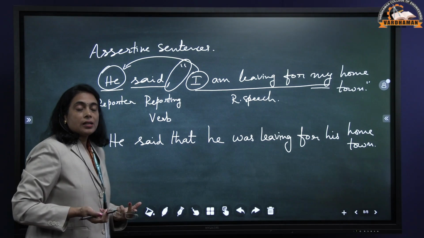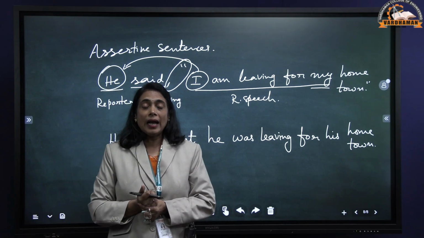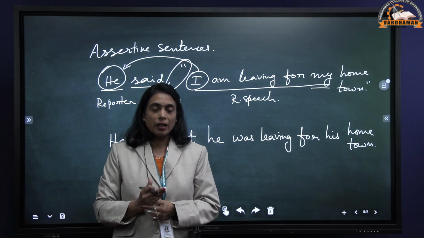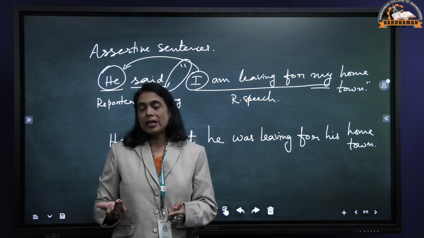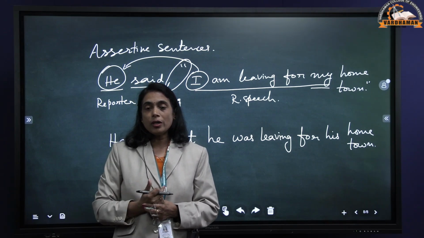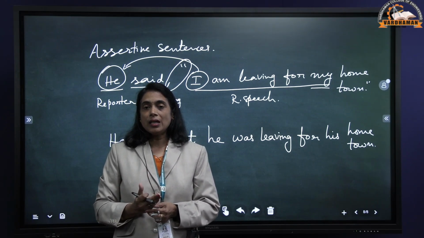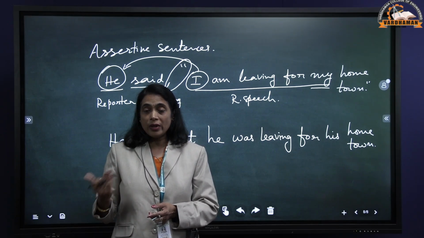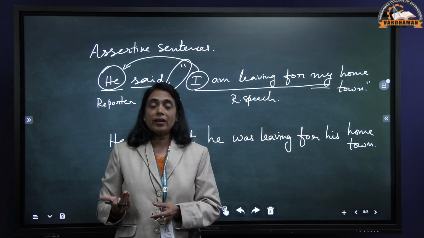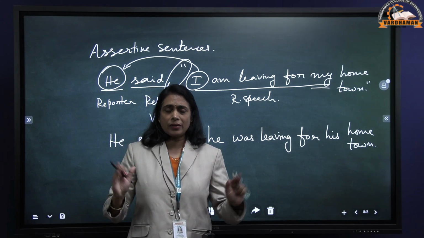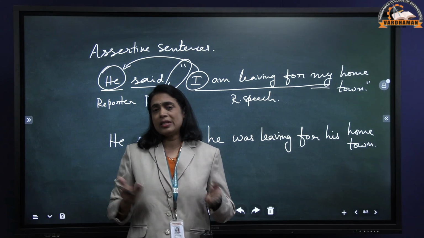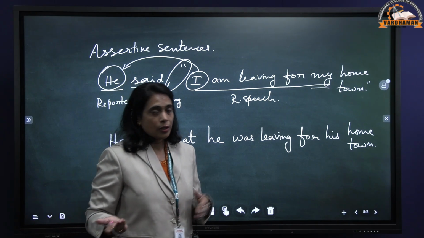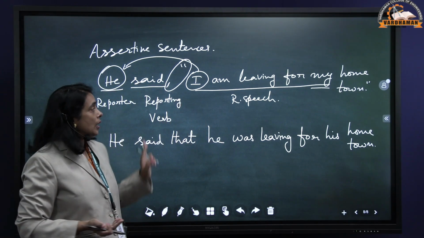Then let's go for one more sentence, like we can say, she said, I have written an essay. Now let's convert this into indirect speech. She remains she, said that. We are using the conjunction that. Then I becomes she. She said that she has, it is have written, present perfect, that is converted into past perfect. So have written becomes had written. She had written an essay. So always present becomes past. That is simple present to simple past, present continuous to past continuous, present perfect to past perfect, present perfect continuous to past perfect continuous tense. So this is the way we change assertive sentences from direct speech to indirect speech.